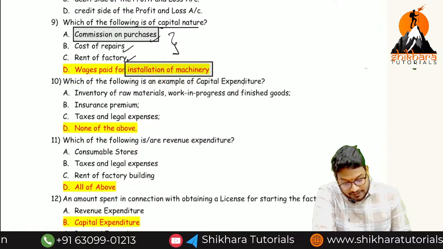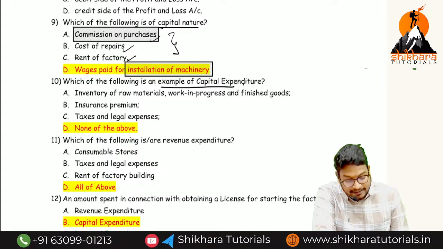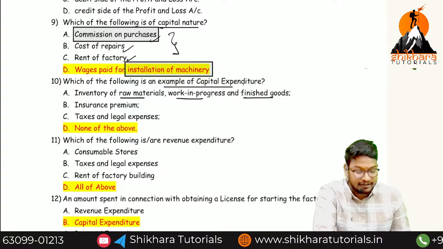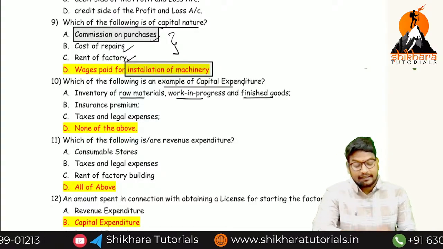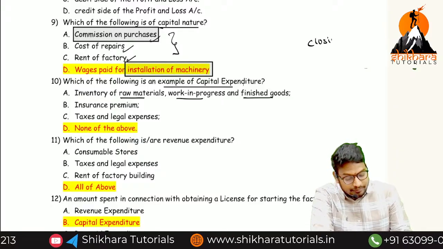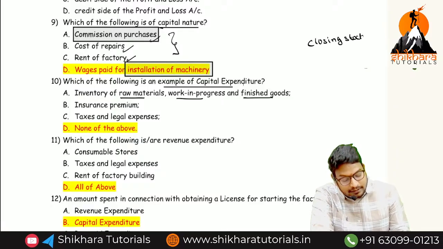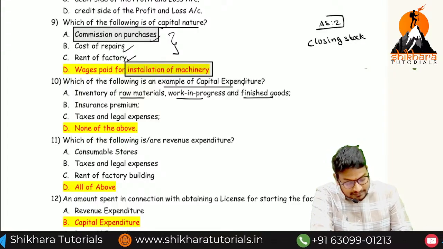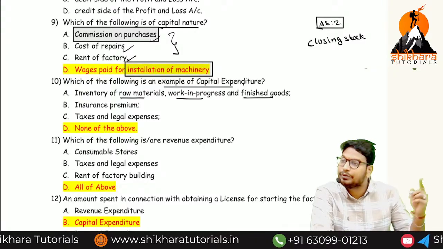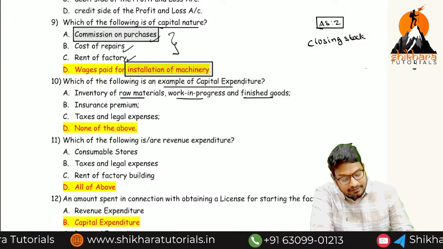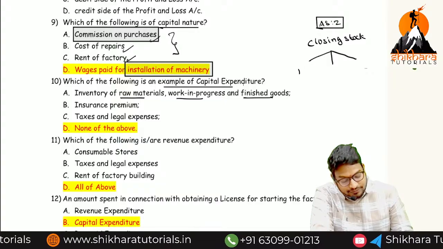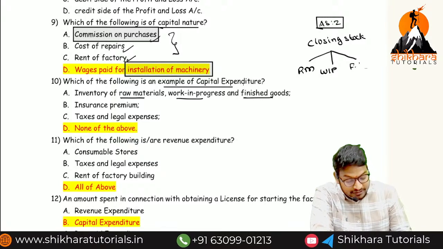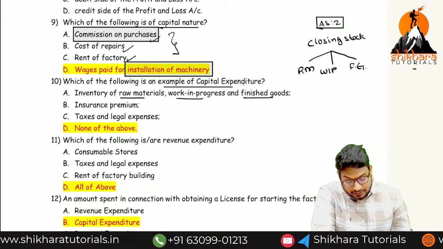Next, which of the following is an example of capital expenditure? Inventory of raw material, work in progress, and finished goods. Generally, inventory means nothing but closing stock. In the closing stock, as per AS2, which you are going to get in Group 2, we have 3 parts in the closing stock. First one is raw material, work in progress, and next one, finished goods. So inventory.